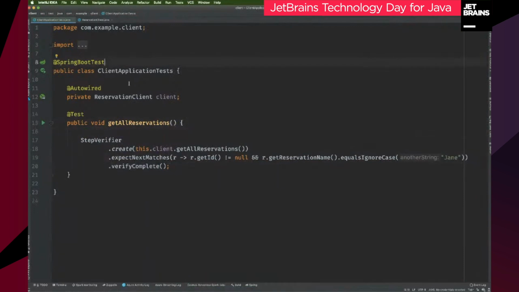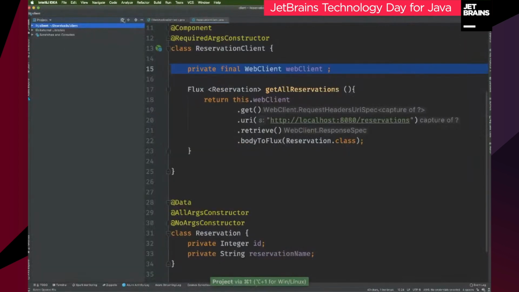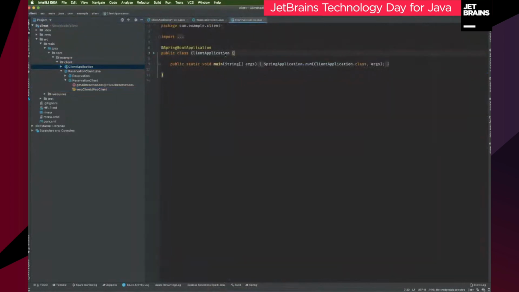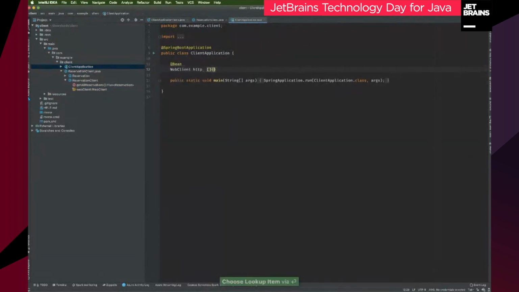First, I don't have a ReservationClient web client. I didn't create a WebClient anywhere, so I need to new up that bean somewhere. So I can do that in the client application context, right? For example, right here, tell Spring to create the reactive non-blocking HTTP client, so I can use it to make the network call.